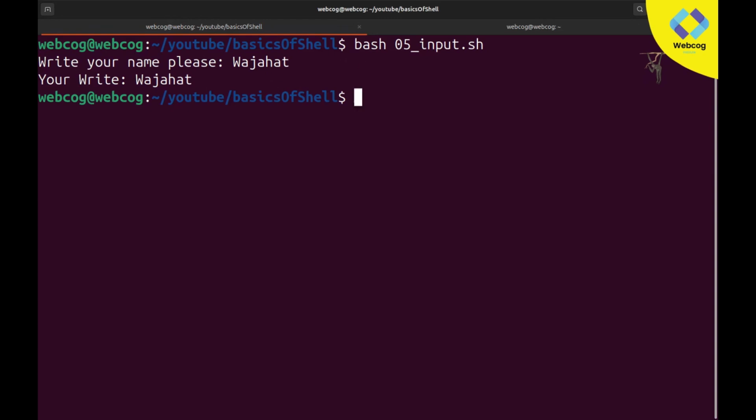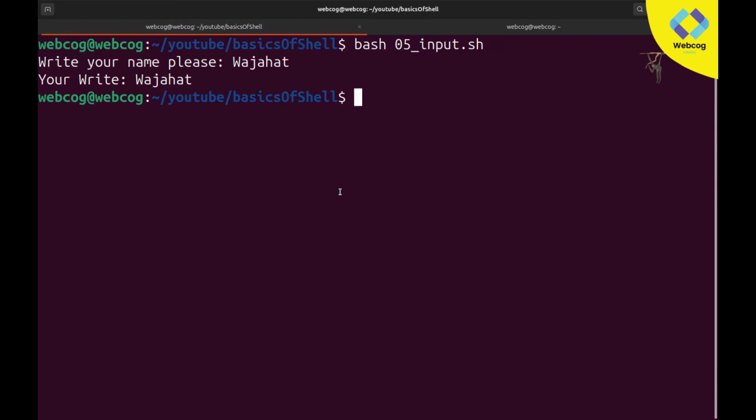After that we have arithmetic operations. Arithmetic operations are operations which we perform between two numbers, like multiplication, division, subtraction and addition. These are the arithmetic operations which you can perform between two variables.